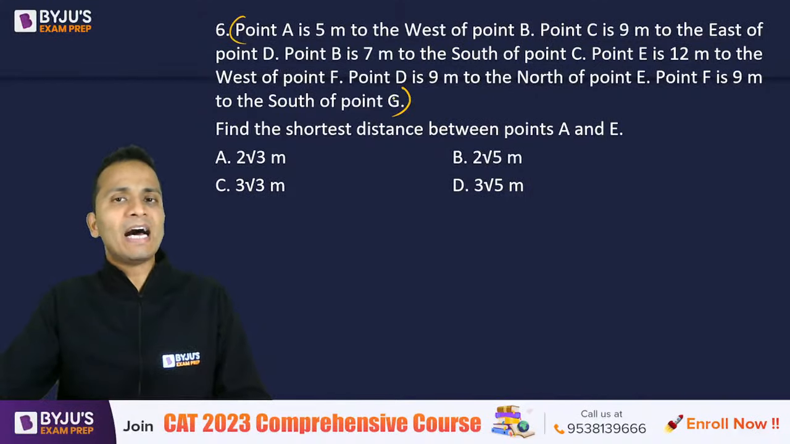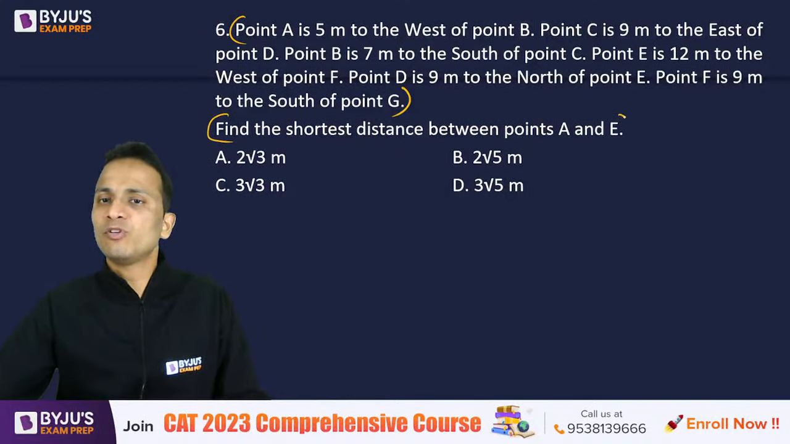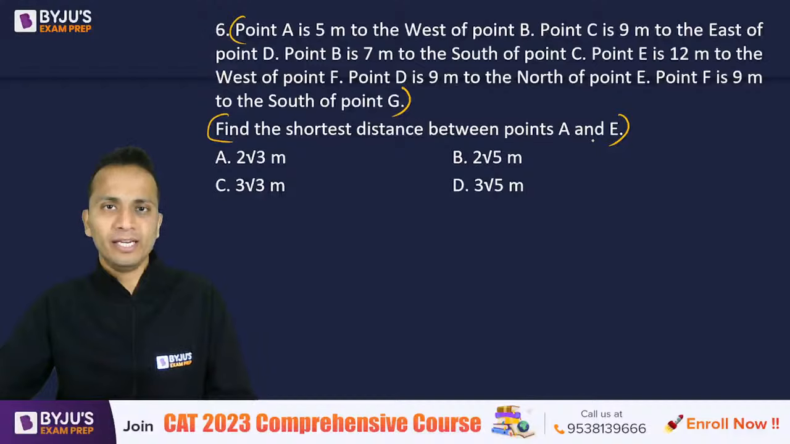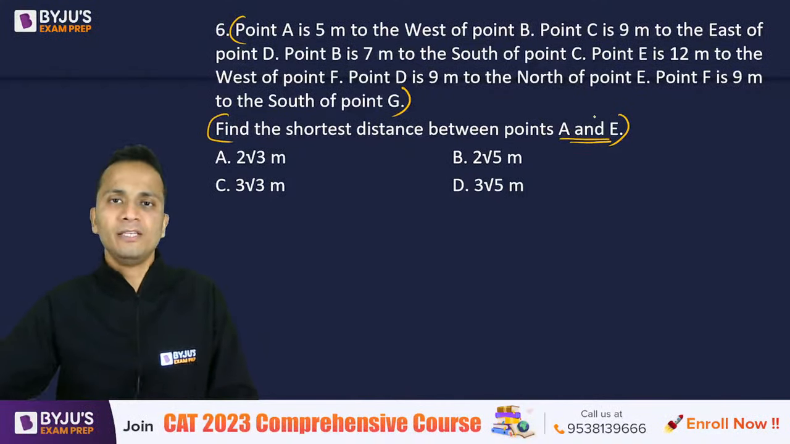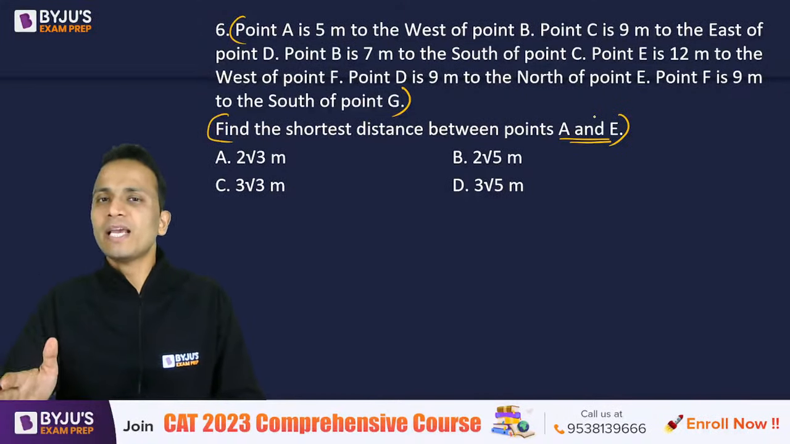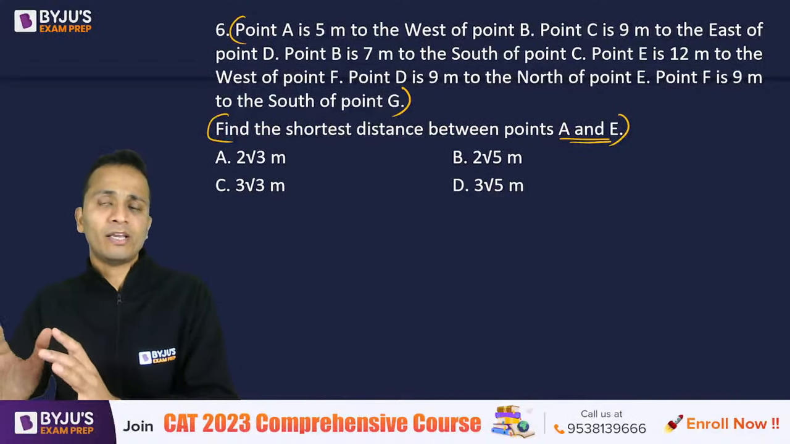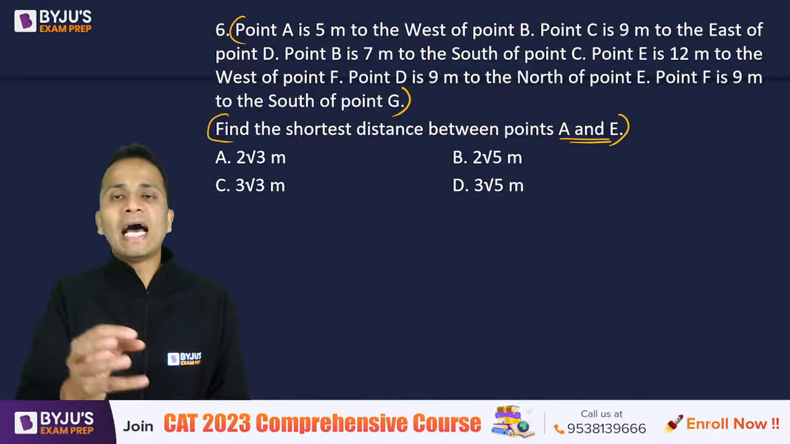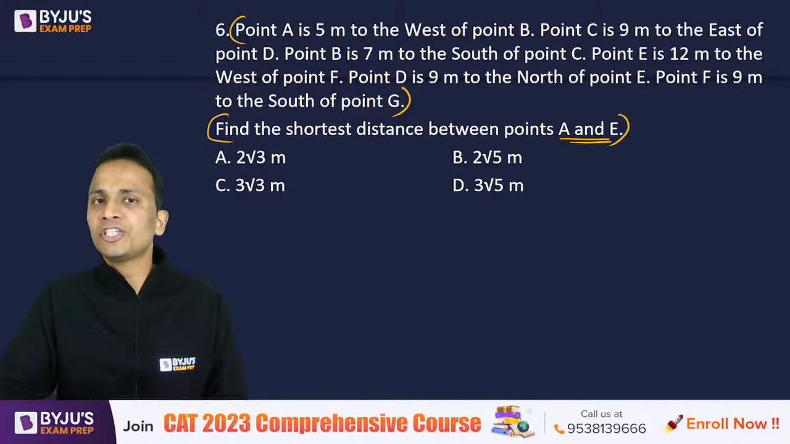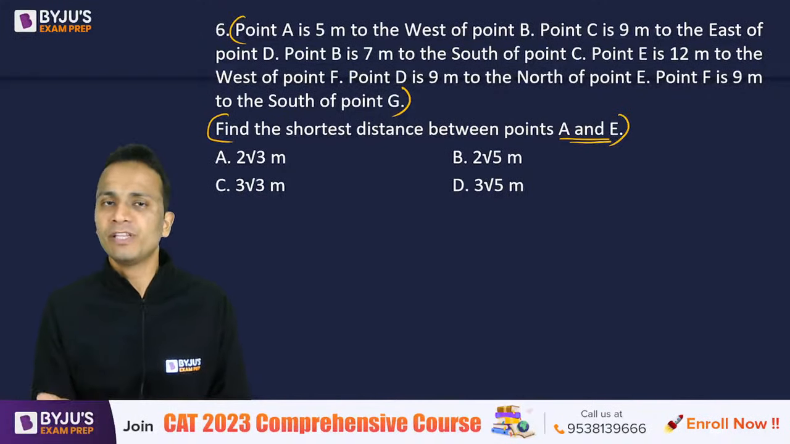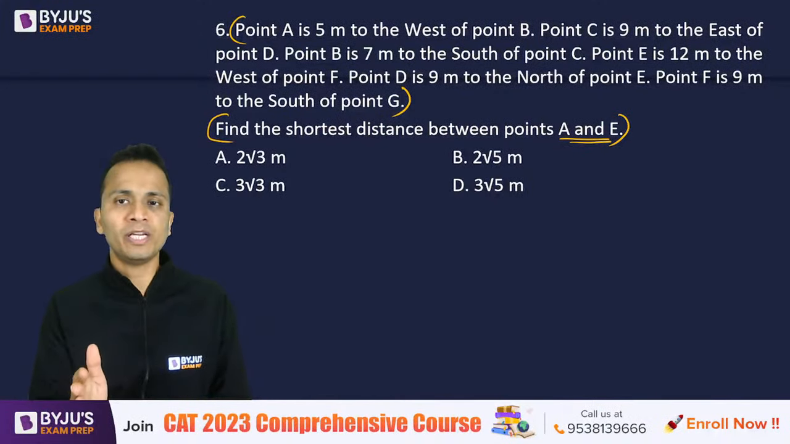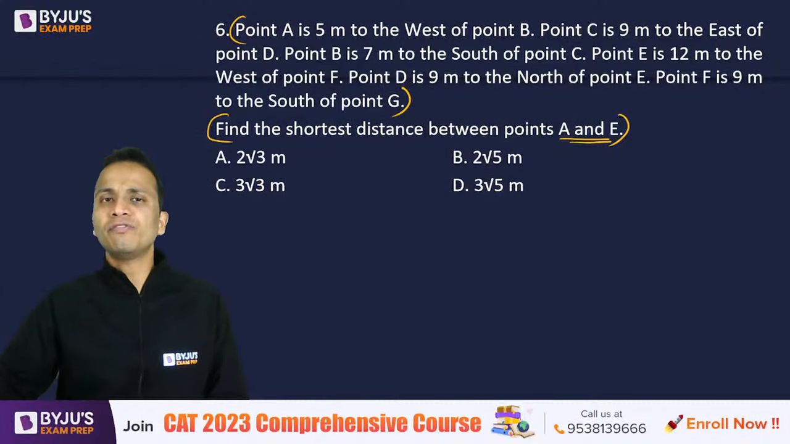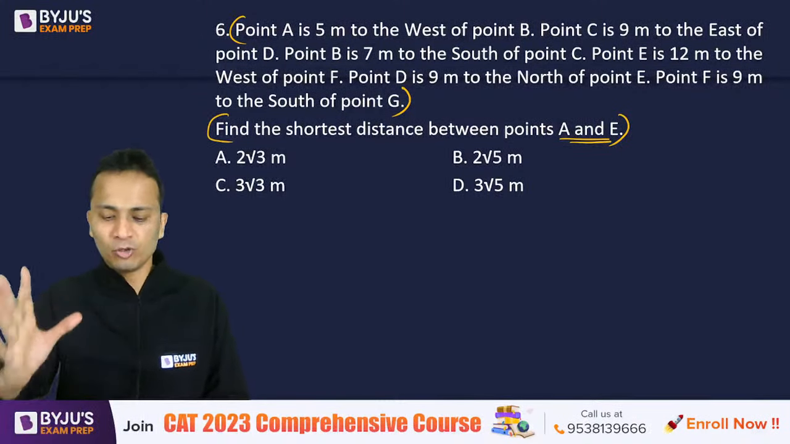Before you actually start drawing the diagram, find out what you have to calculate. You have to find the shortest distance between points A and E. Only points A and E are required. Whenever you draw the diagram, as soon as you have the orientation of points A and E with respect to each other, you can stop there and there is no need to proceed further and complete the diagram according to the question.